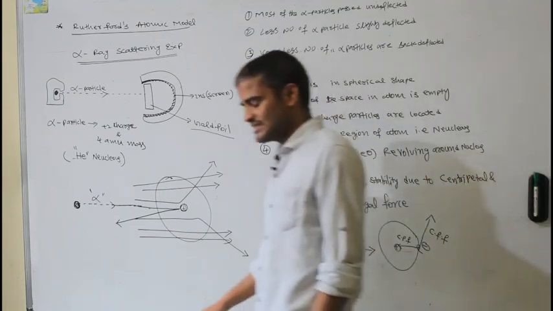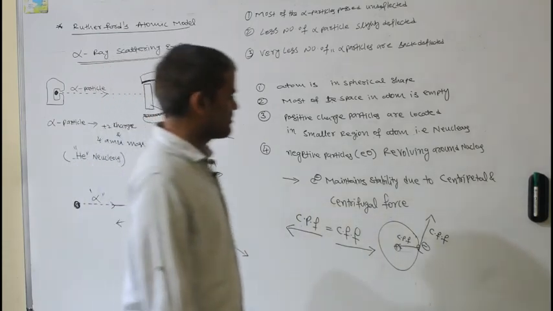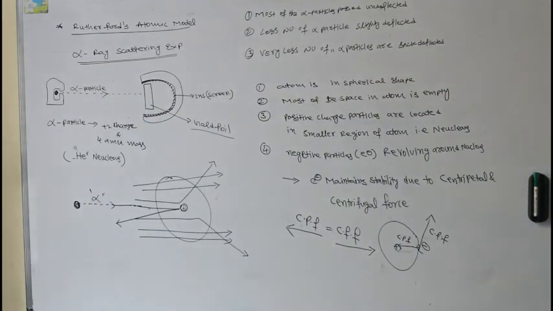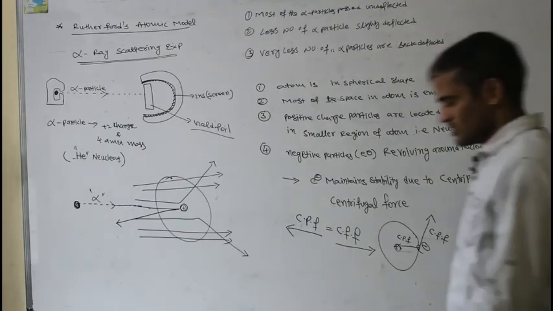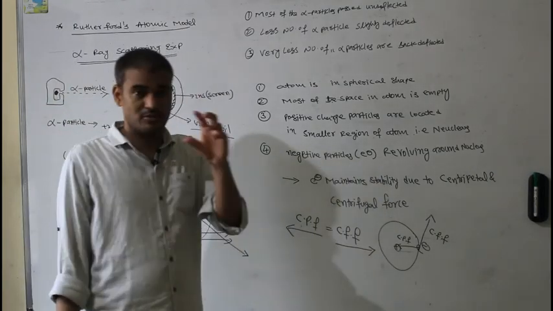Next, even his atomic model has some demerits. The most important one is the distribution of electrons.